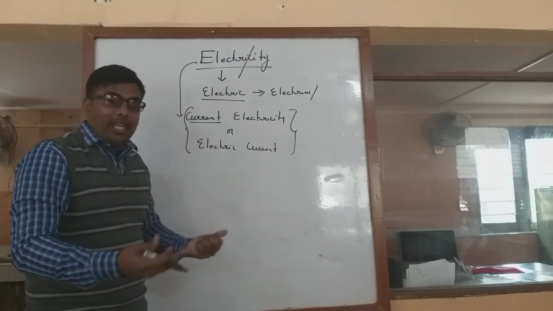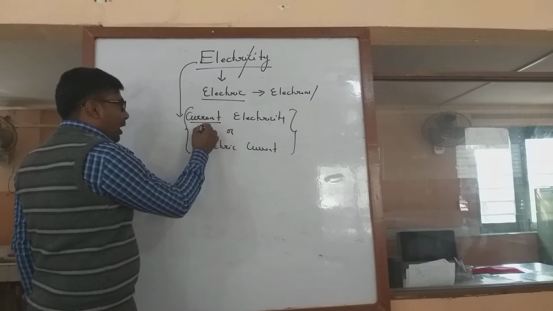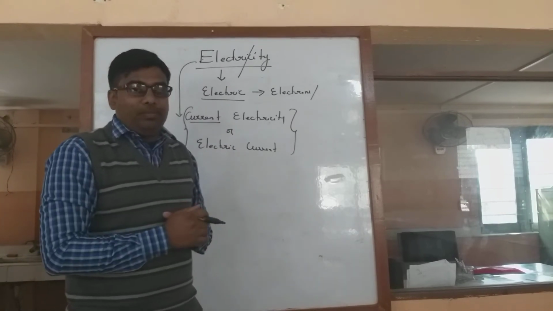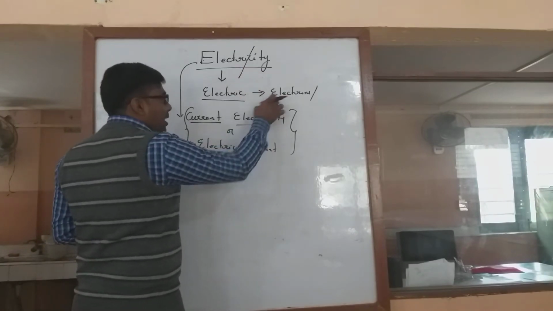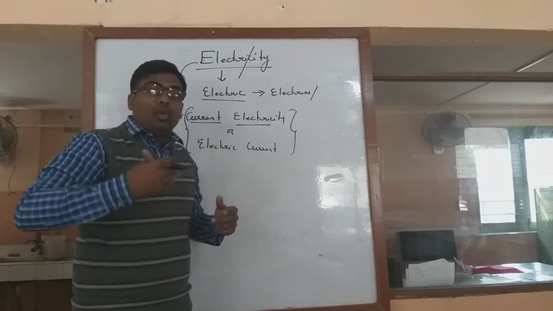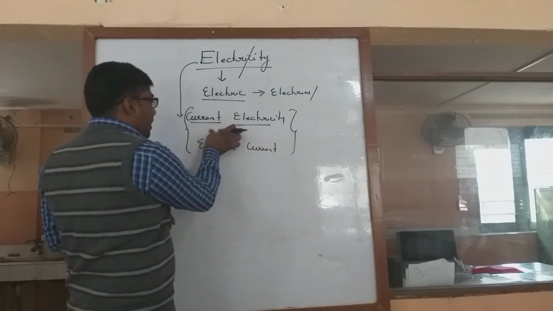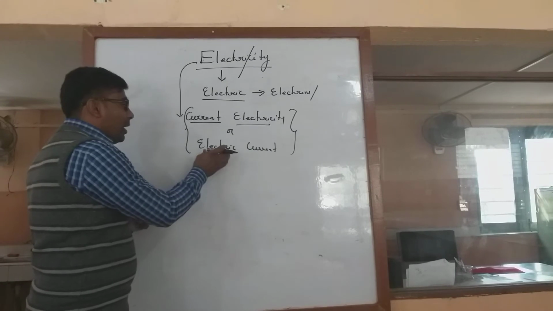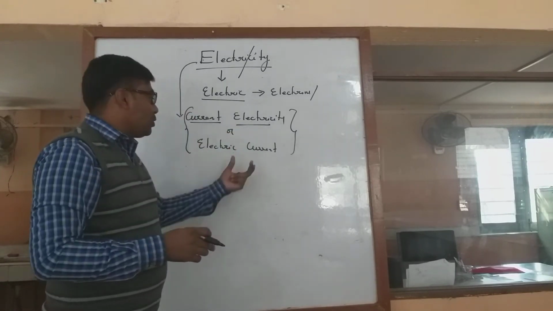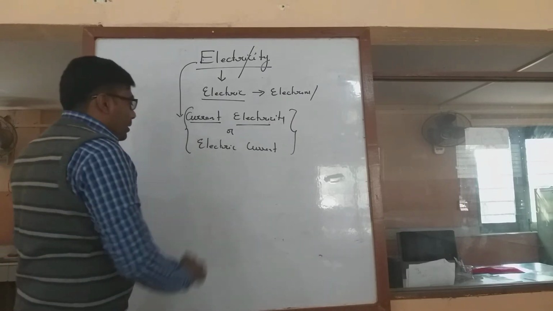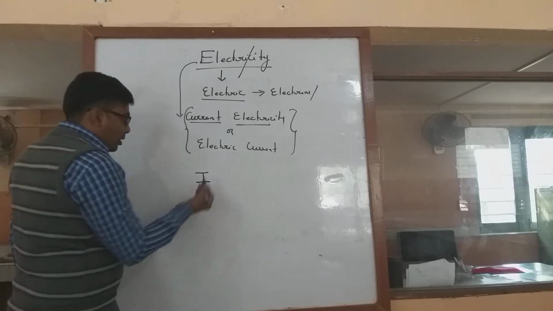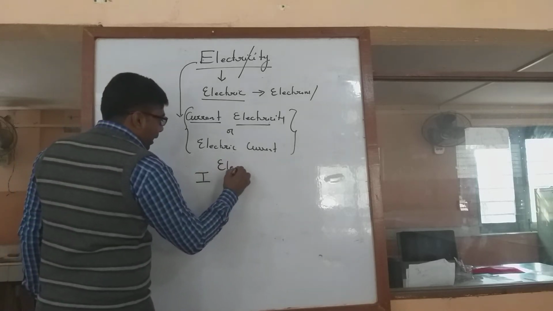We have to use either current electricity or electric current, or simply we can say electricity. Why? The word current in English is used to denote at present, and electricity, as we know, is electrons flowing in a larger area. If the electrons are flowing in a larger area, that is current electricity, or electric current, which means how much electron flow there is at present. And this electric current is represented by a symbol I.